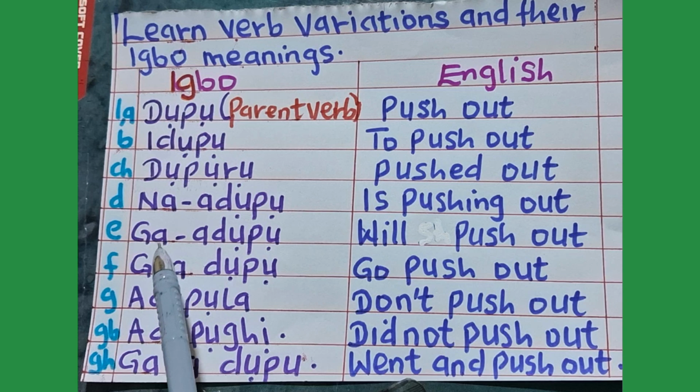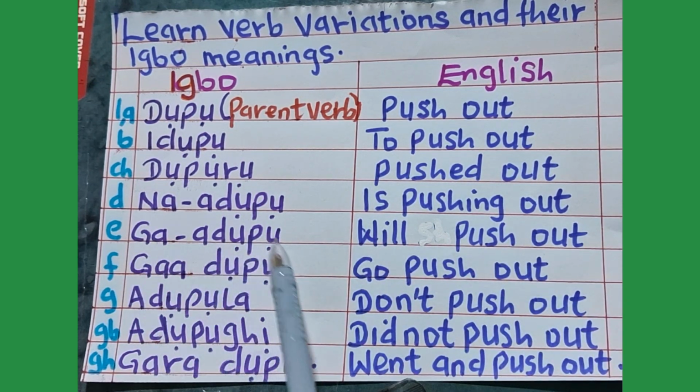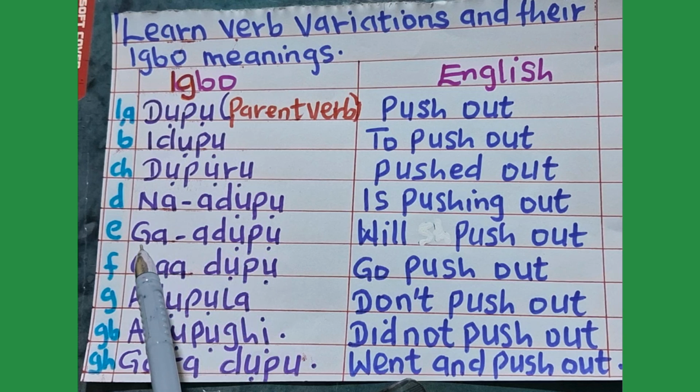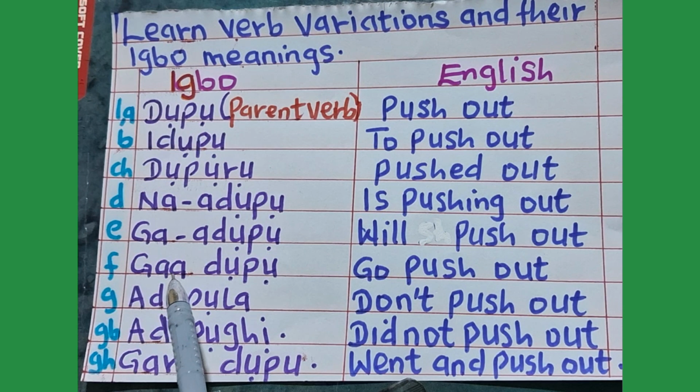Number A, ga adopo, we push out. When you hear ga a in Igbo, it shows a verb in future tense. You will know it by will. When you see will, you will know that the verb is in future tense, something that will happen later, not that time.